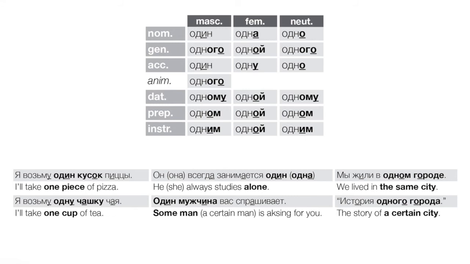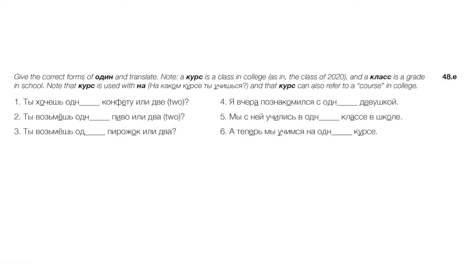Okay, let's give a few examples. Would you like one piece of candy or two? Ты хочешь одну конфету или две? Right, will you take one beer or two? Ты возьмешь одно пиво или два? Number 3, will you take one little pie? Пирожок is like a little stuffed little roll, basically. It's a little pastry, although it can be savory too. It's just a little snack. Ты возьмешь один пирожок или два? Right, will you take one пирожок or two?